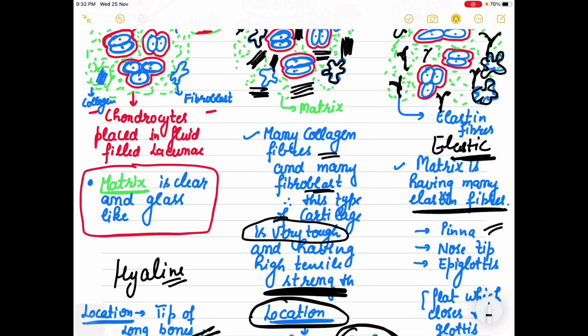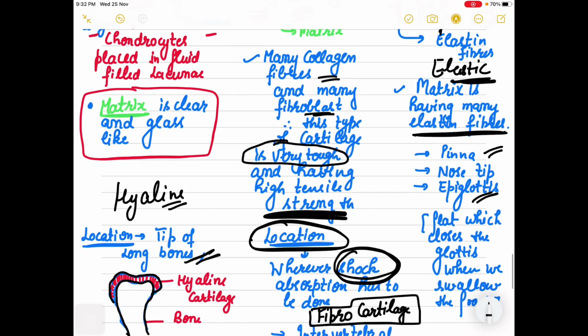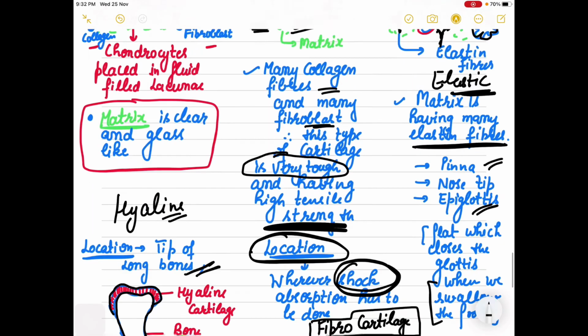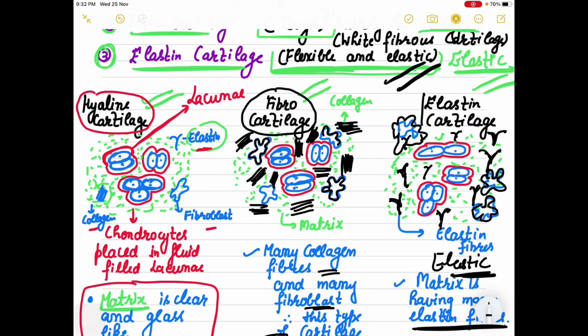Pinna, your ear pinna. Epiglottis, you know that it is a flap which closes the glottis, very stretchable. When you swallow food, it always closes your glottis so that food cannot go there. So that is also flexible, that is also elastic. So which cartilage is present there? Elastin cartilage. So I think and I hope that these three cartilages are clear to you, right?